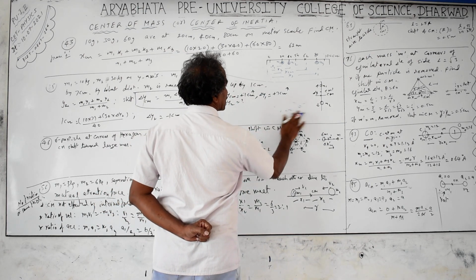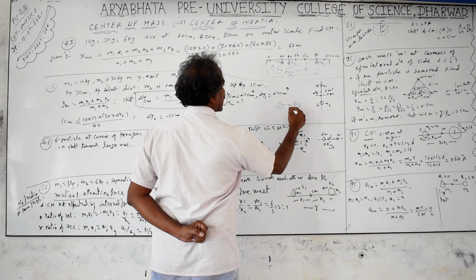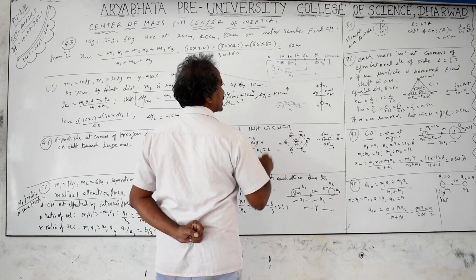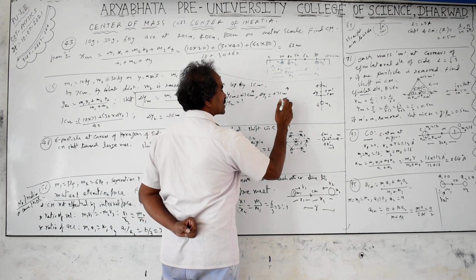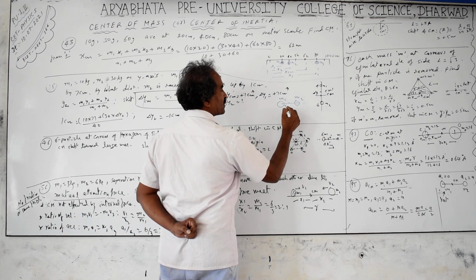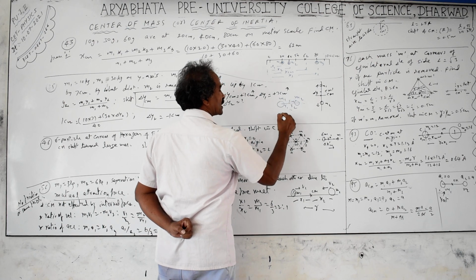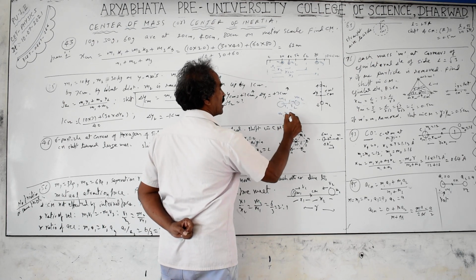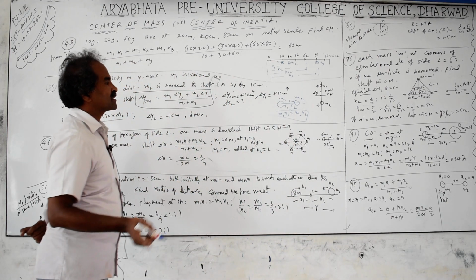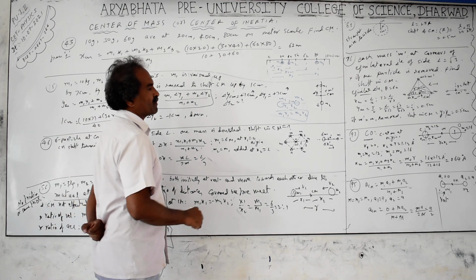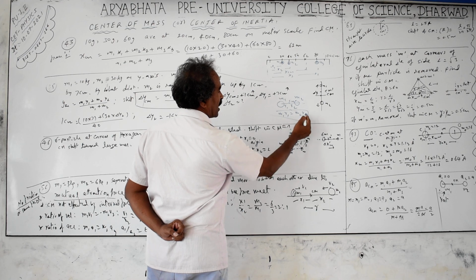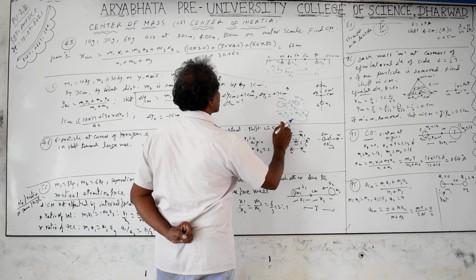If you take two equal masses, the center of mass will be exactly at the midpoint. That means R1 will be equal to R2 from each mass. And the center of mass always lies in between the objects such that, say one particle is mass m1, the other particle is m2, the distance from center of mass to the first particle is R1, and to the second particle is R2. The condition for center of mass is always m1 R1 equals m2 R2, or R1 by R2 equals m2 by m1. That means the ratio of the distances from center of mass to the masses is inversely proportional to the masses.